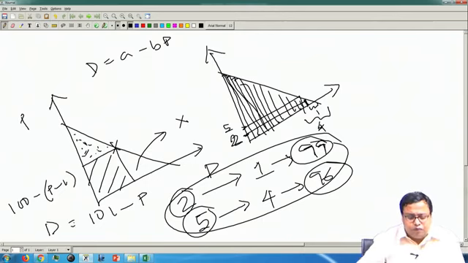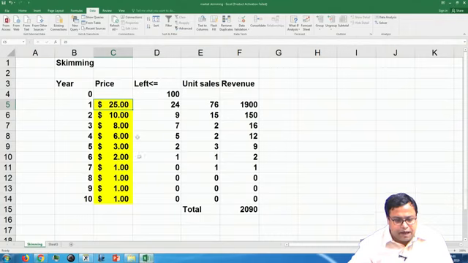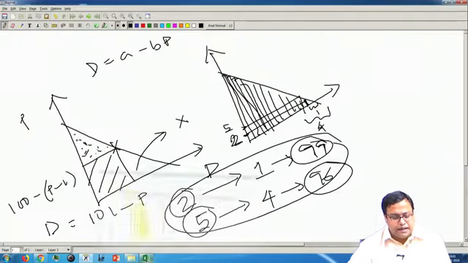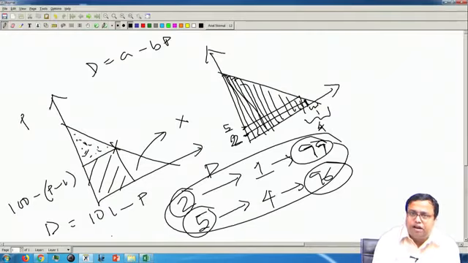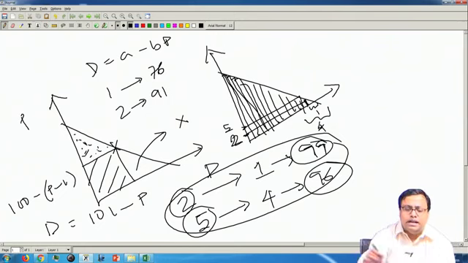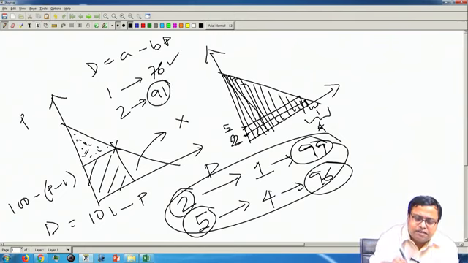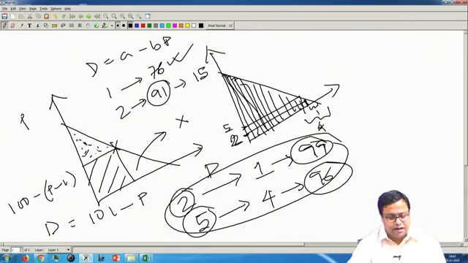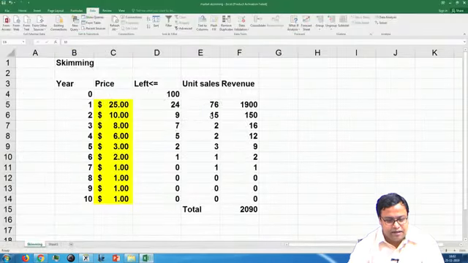So, when I first create a price of $25, 76 persons buy. In the second time period, if I put a $10 price, then how many persons will buy? 101 minus 10 comes up to be how much? 91. So, in the second time period, 91% could have bought. In the first time period, 76% have already bought it. That is why out of this 91%, 76% have already bought it. That is why only 15% buys in the second time period. So, that is the value that I am getting here, 15.